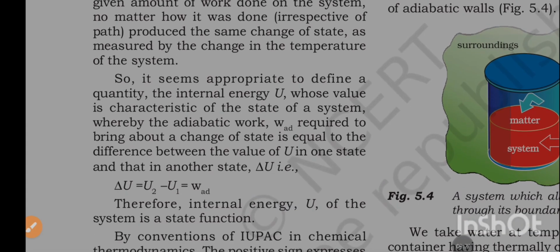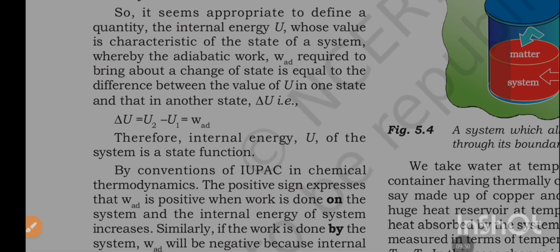So it seems appropriate to define a quantity, the internal energy U, whose value is characteristic of the state of a system, whereby the adiabatic work W_ad, that is, the adiabatic work required to bring about a change of state, is equal to the difference between the value of U in one state and that in another state, delta U.